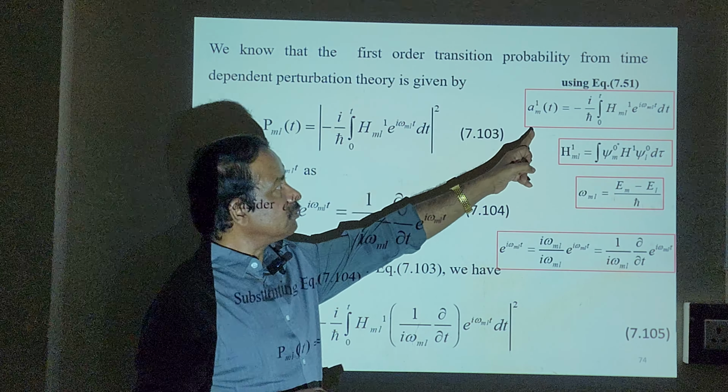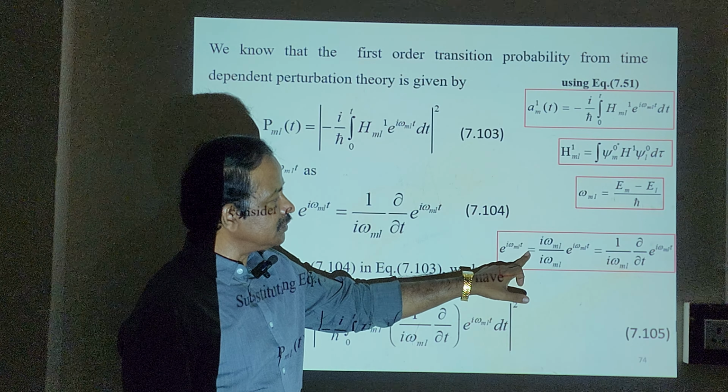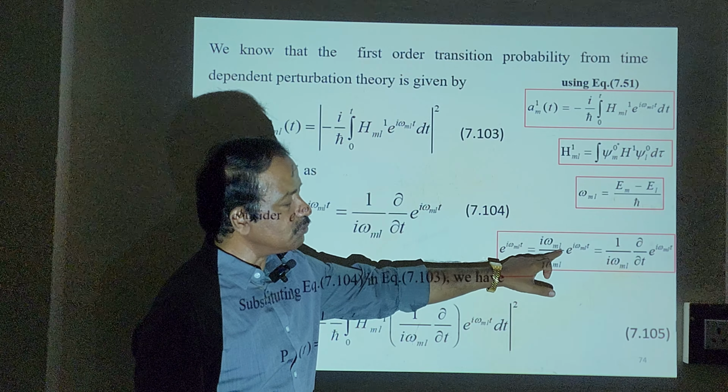As I said earlier, we are going to keep one as constant and differentiate for one method, then keep another one constant and differentiate the previous one for another method. That's a technique. Now I am going to write this harmonic term like this. How is it possible? e power i omega ml t is equal to multiplying and dividing by i omega ml.